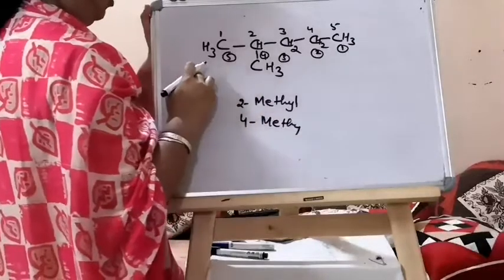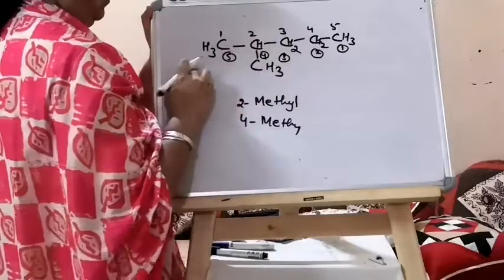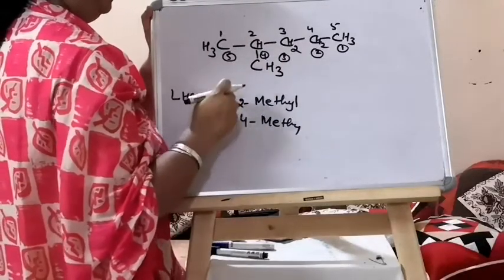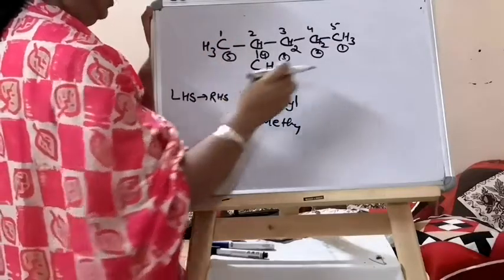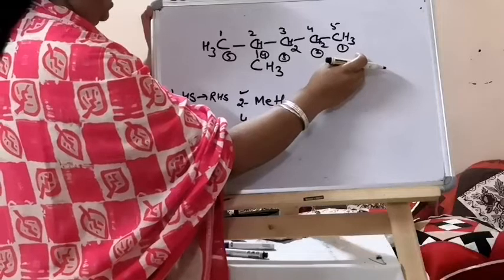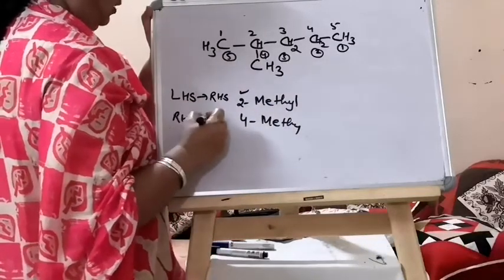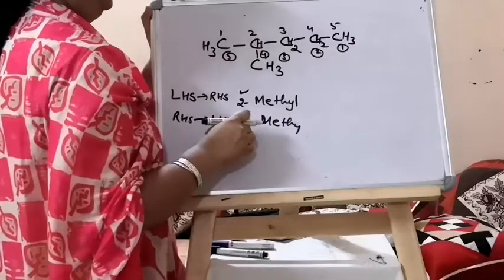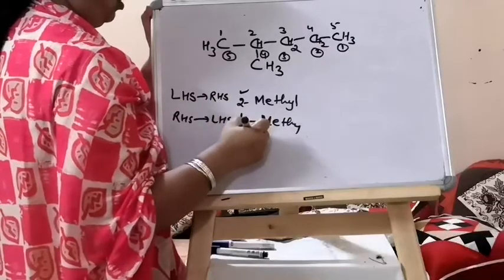So if you go from the left hand side to the right hand side, you have the methyl group at 2. But when you come from the right hand side to the left hand side, the methyl group is at 4. So in this case this is correct, this is wrong.